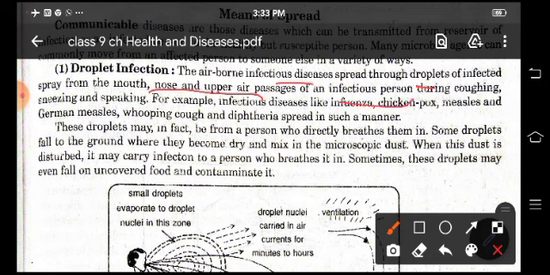These droplets may in fact be from a person who directly breathes them in. So some droplets fall to the ground where they become dry and mix in the microscopic dust. So when this dust is disturbed, it may carry infection to a person who breathes it.